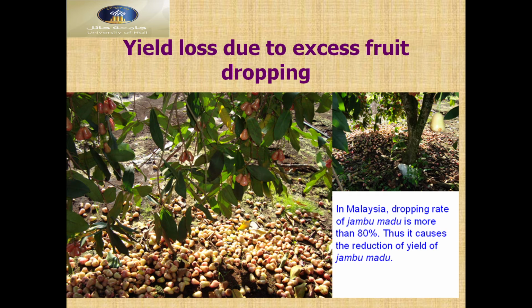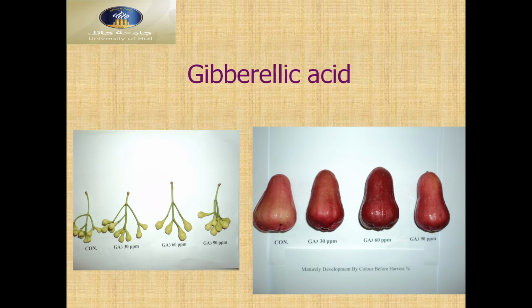A lot of excess fruit dropped, then we prevented dropping and we decreased the loss from dropping. We prevented it with gibberellic acid, we can see here.